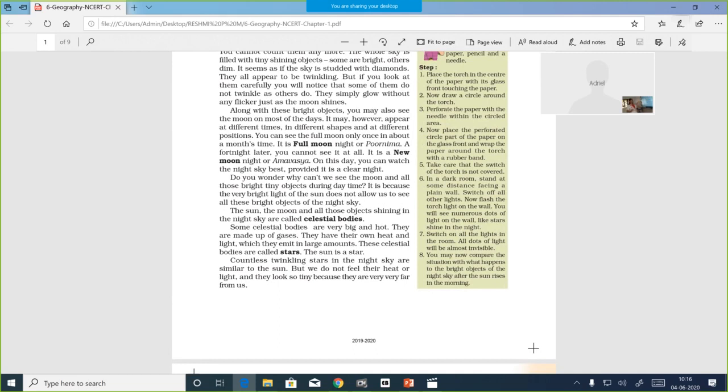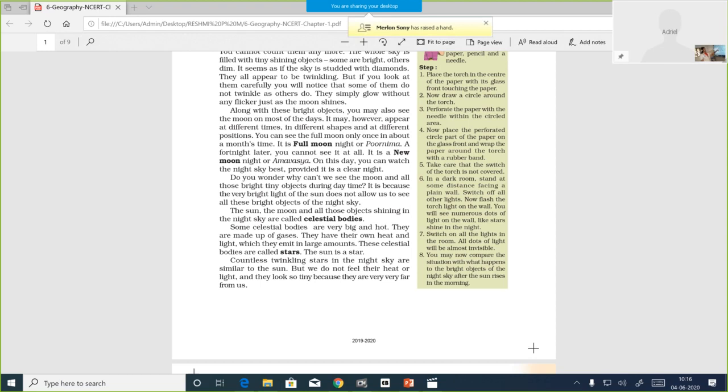You should do it in a dark room. In a dark room, stand at some distance facing a plain wall. Switch off all other lights. Now flash the torchlight on the wall. You will see numerous dots of light on the wall, like stars shine in the night. So you can just have an image, or you can do it in a dark room and see some star-like images. Switch on the lights in the room, and all the dots of light will be almost invisible. You may now compare the situation with what happens to the bright objects of the night sky after the sun rises in the morning.